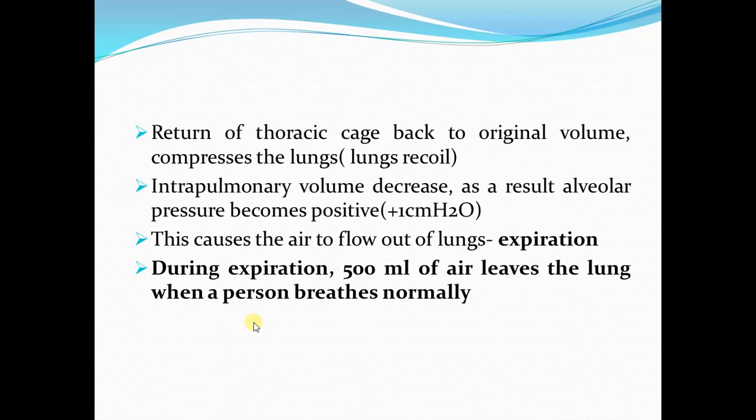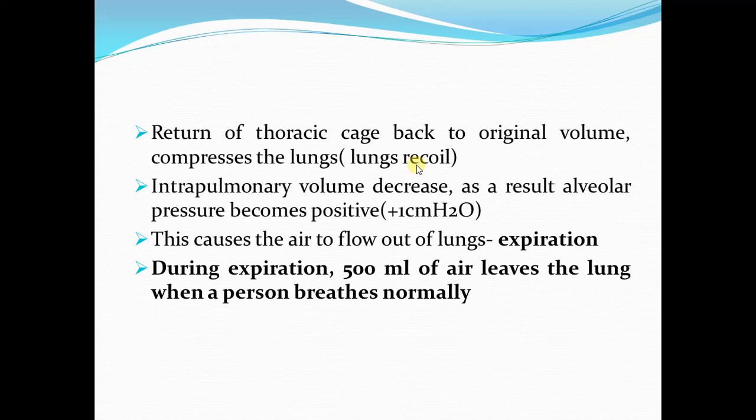Now what will happen? The thoracic cage will return to its original volume. Now this will compress the lungs, and the lungs are going to recoil to the original volume because they are made up of elastic tissue.